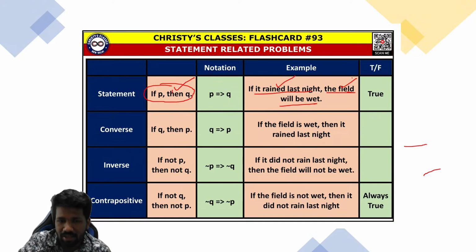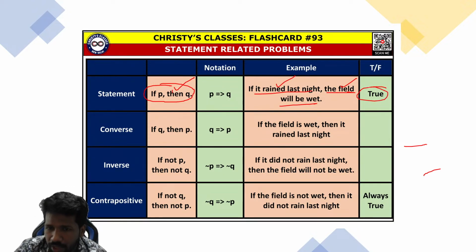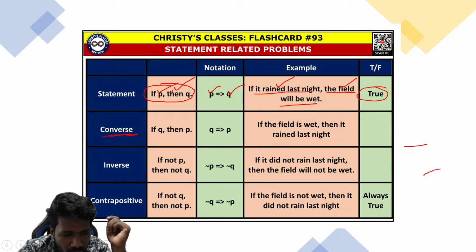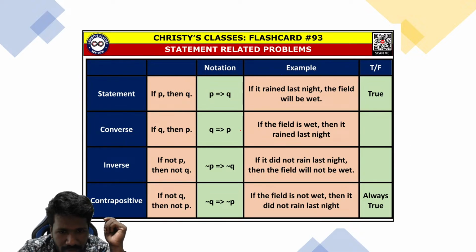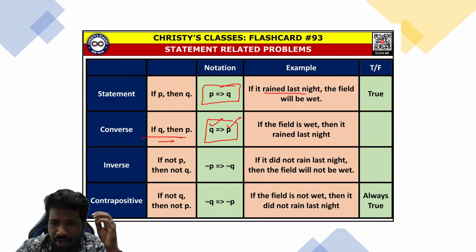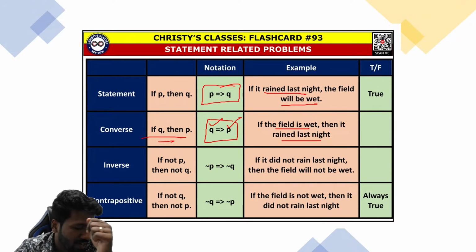If that is a statement and if that is assumed to be true, what will be the converse of that statement? This is if P then Q. That means P implies Q. So the converse of a statement is Q implies P. If P implies Q is a statement, converse is Q implies P. If Q then P. It rained last night, field will be wet. So if the field is wet, it rained last night. That is converse. Is it clear?